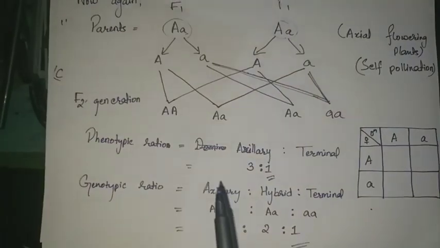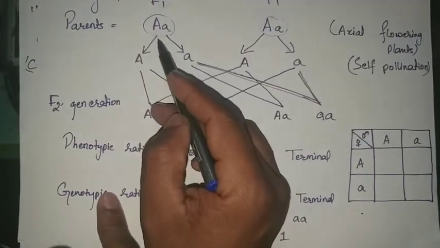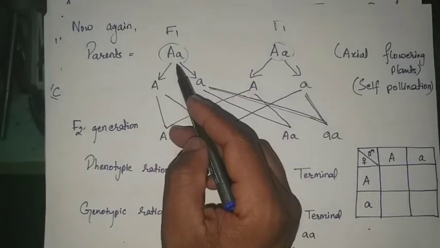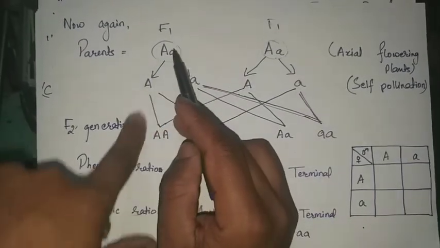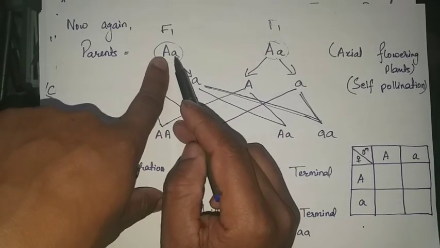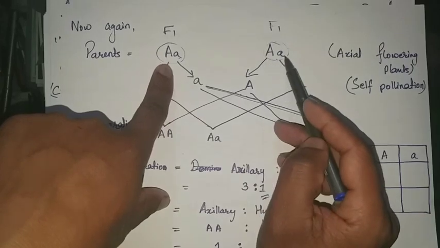Now we did a cross between two F1 generation plants, that is capital A small a and capital A small a.